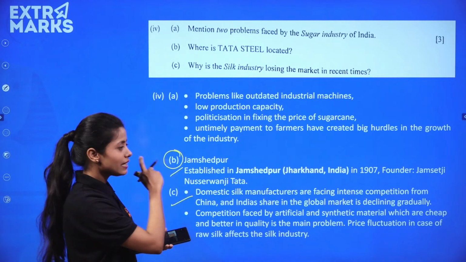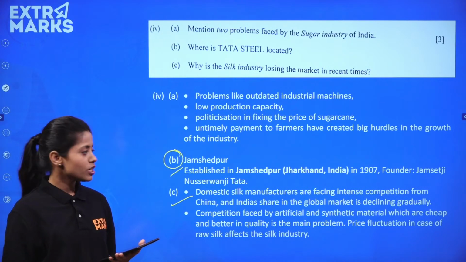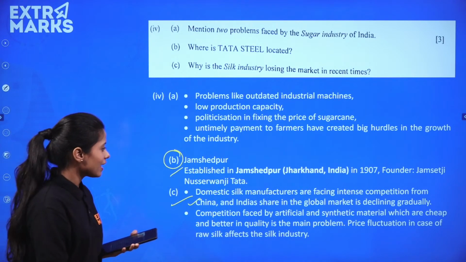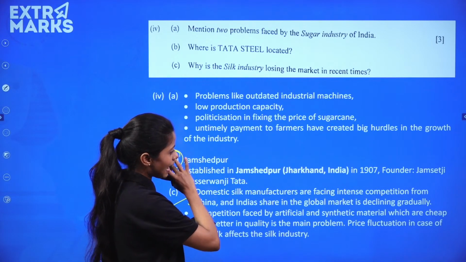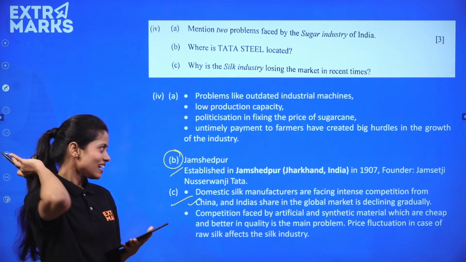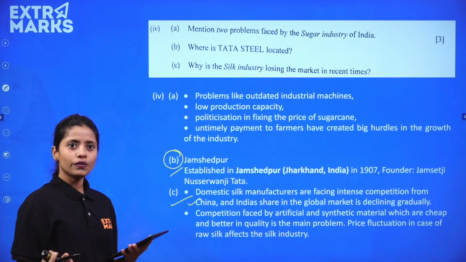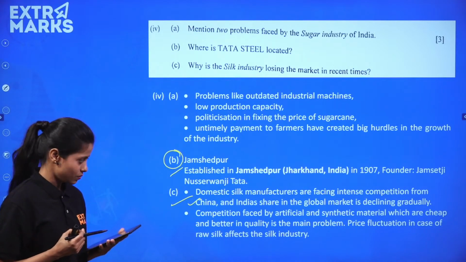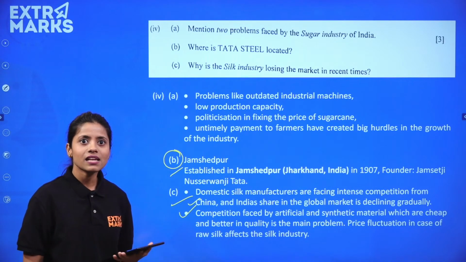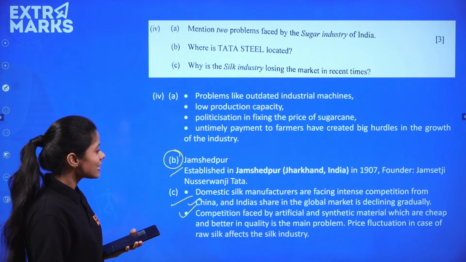Right, now domestic skill, this was the question which was quite analysis and as well as historical in nature, because we know that in the global market China started the production or extraction of silk, right, and that's how India has a share in the market, but because China is an old player in that, it has declined the name or the significance of India producing silk as well, right? So China obviously gives a very tough competition to India, and that's how silk industry has lost, especially in India in the recent time, it has lost its significance, right?